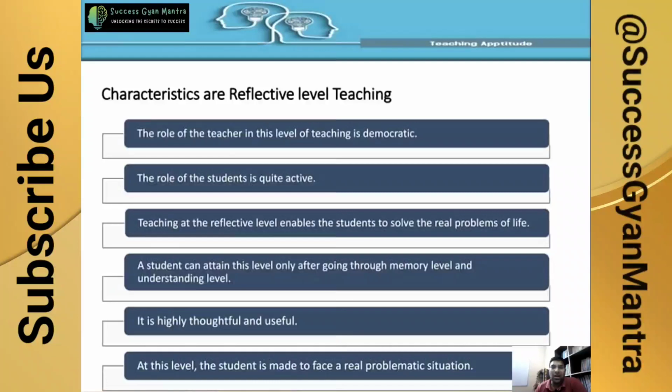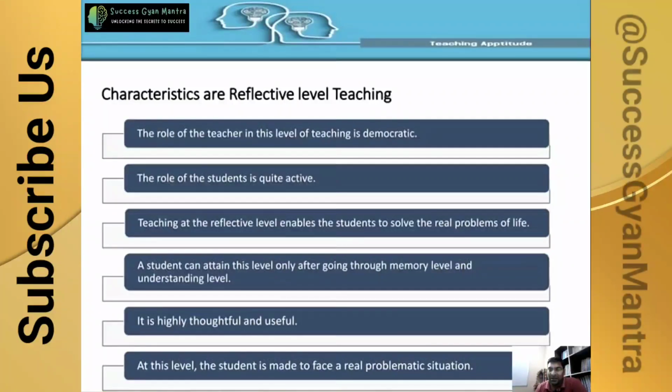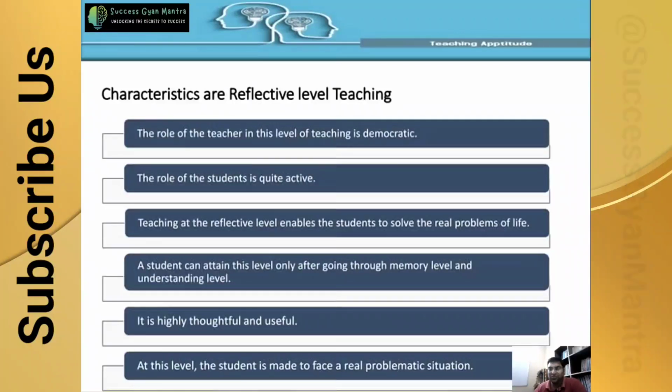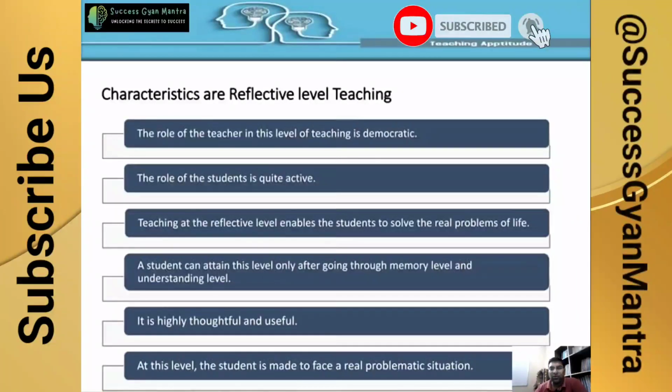The characteristics of the reflective level of teaching are: the role of the teacher at this level is democratic, meaning we are focusing more and more on the students. The role of the student is quite active. Teaching at the reflective level enables the student to solve the real problems of life. So they are focusing on real life situations. A student can attain this level only after going through the memory level and the understanding level.